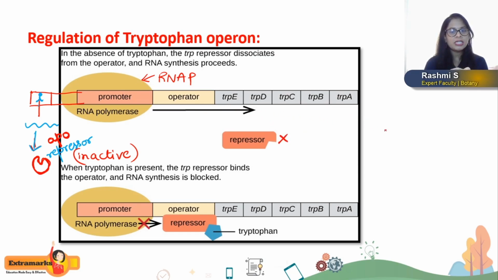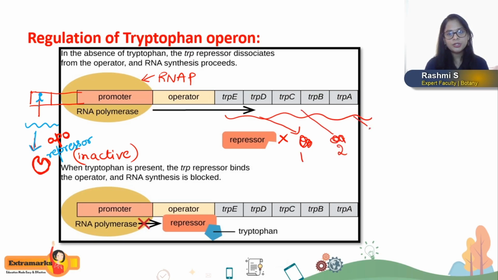So all these genes are expressed, E, D, C, B and A. And ultimately they produce a polycistronic mRNA which codes for three enzymes. Enzyme 1 is coded by E and D together, C produces enzyme 2, right?